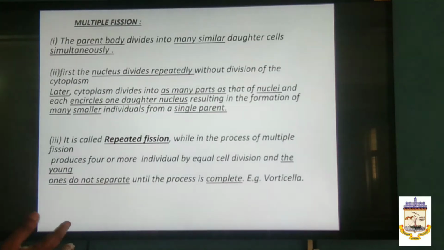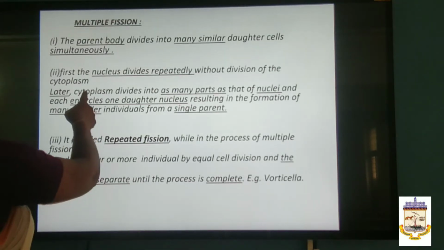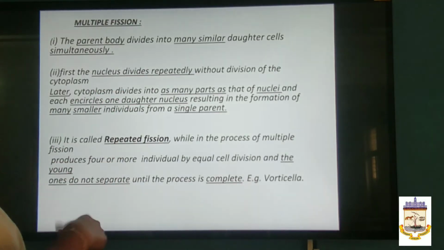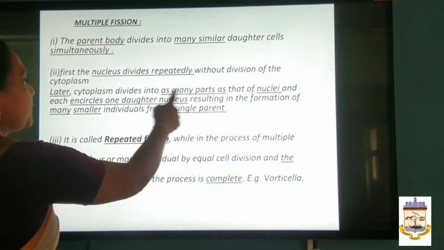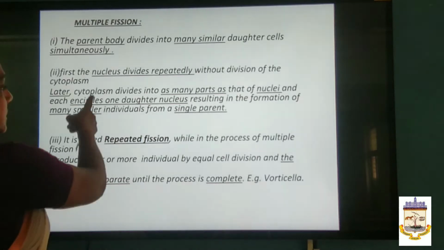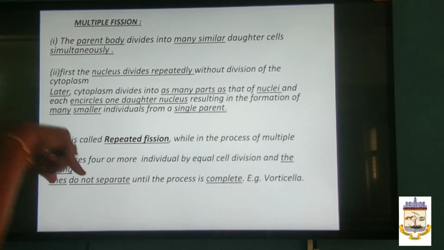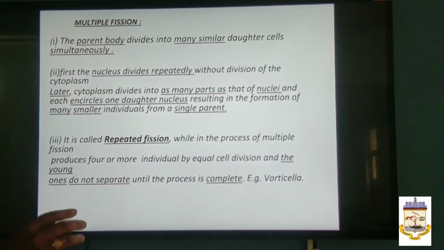See here, one difference is that first the nucleus divides repeatedly without a division of the cytoplasm. First the nucleus divides into an innumerable number of divisions. After that, later the cytoplasm divides into as many parts as there are nuclei. Remember this, as many parts as there are nuclei. Which one? The cytoplasm. And now this encircles one daughter nucleus, resulting in the formation of many smaller individuals from a single parent.